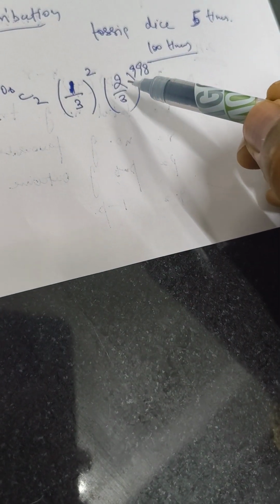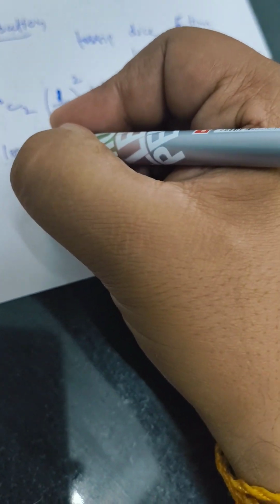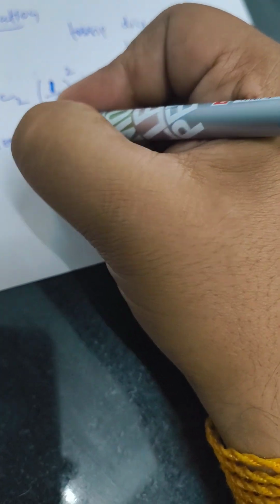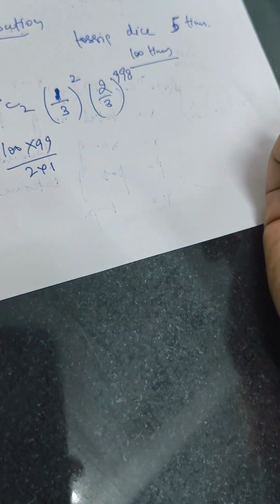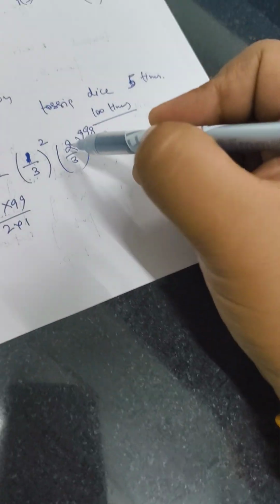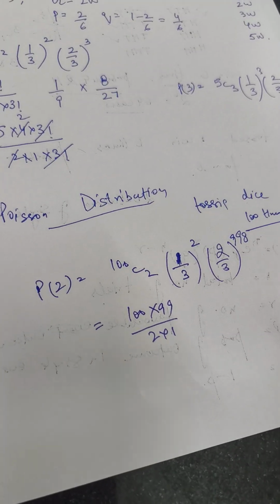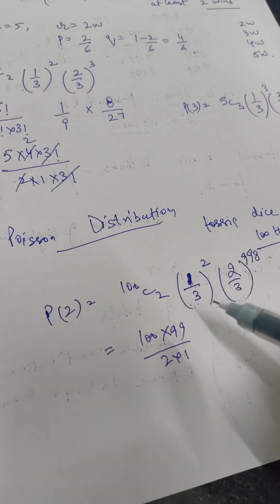And now if you see this, it is very difficult to calculate 2 by 3 raised to the power 98. Again, it will be very difficult to find the 100C2 value, because 100C2 is 100 into 99 by 2 into 1. So the calculation becomes tougher, but still you can calculate this, but it is infeasible to calculate 2 by 3 raised to the power 98, because you have to multiply 2 by 3 that many times. So that becomes challenging in the case of the binomial distribution.